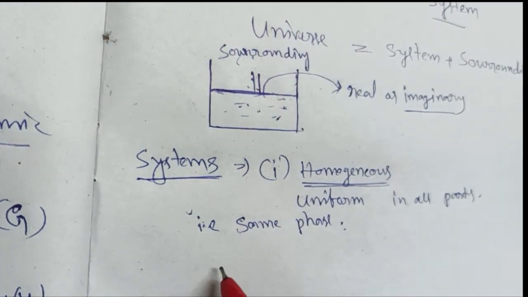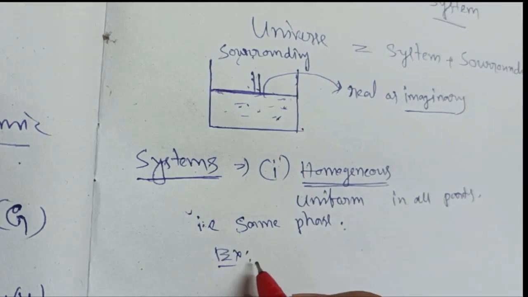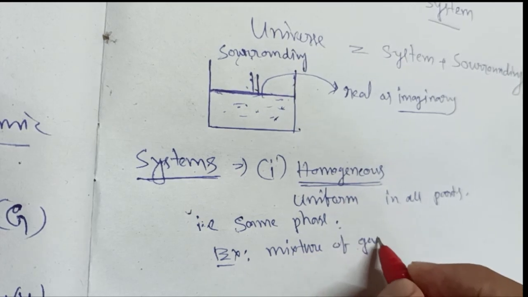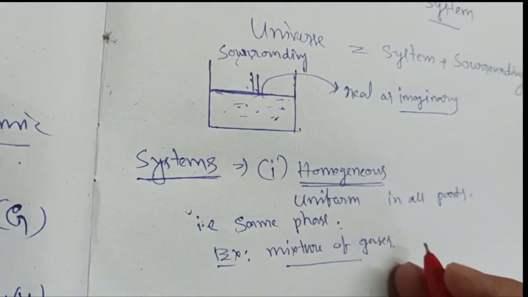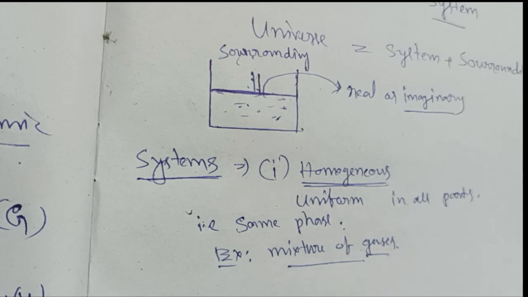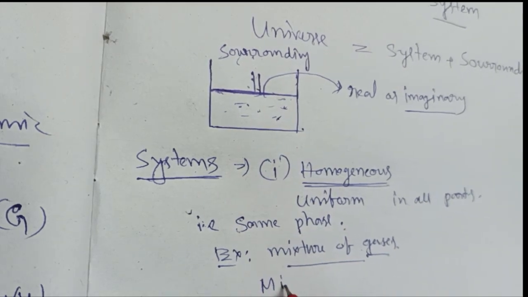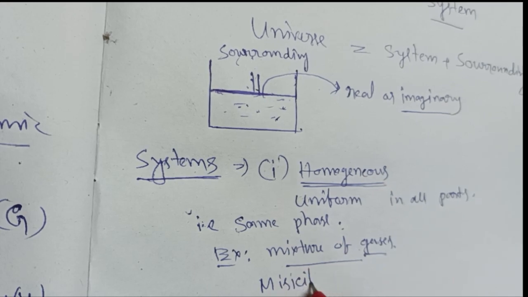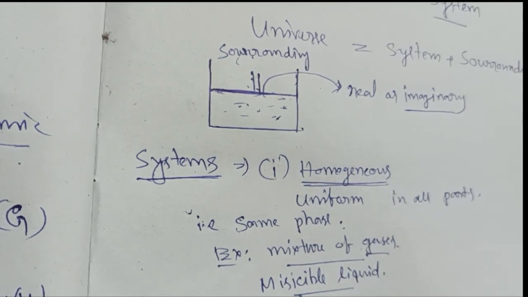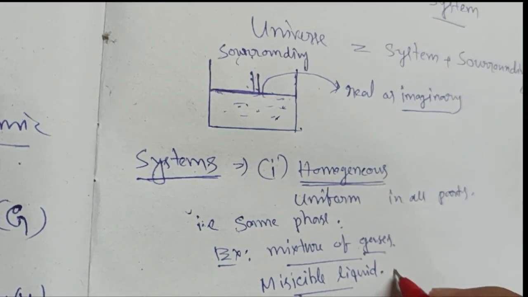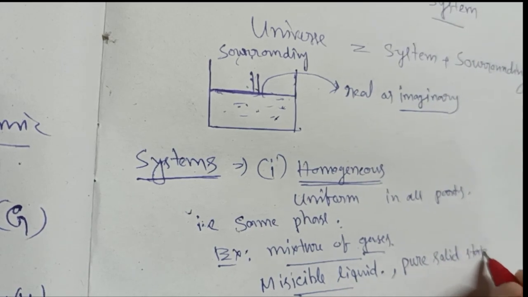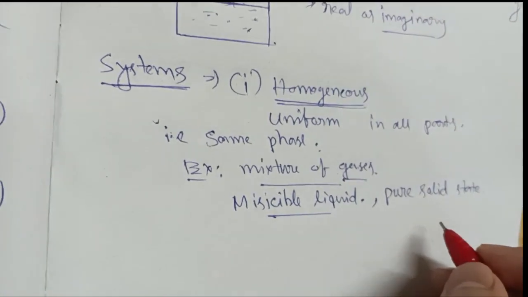So same phase means homogeneous. For example, a mixture of gases is a homogeneous phase. All are gases, and as this is a uniform mixture of gases, it is a homogeneous phase. Again, we say miscible liquids, the liquids which are mixed fully, these are miscible liquids. Again we can say a pure solid state is also a homogeneous mixture or homogeneous system.